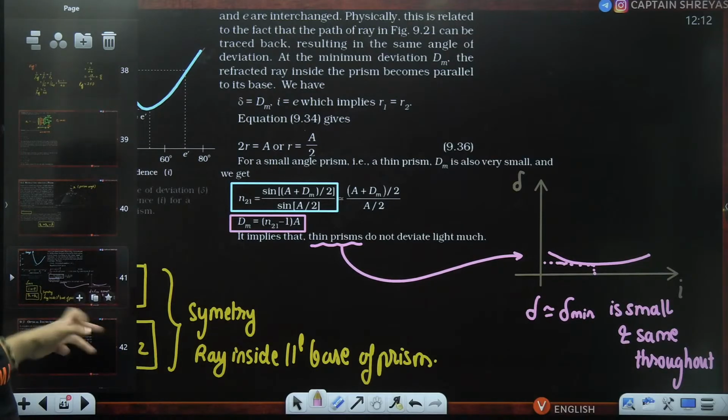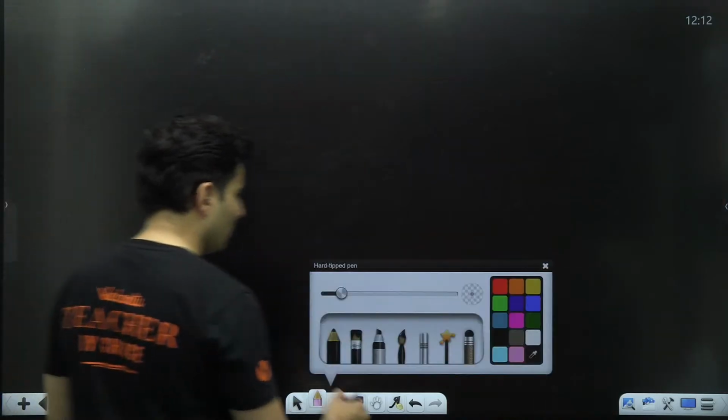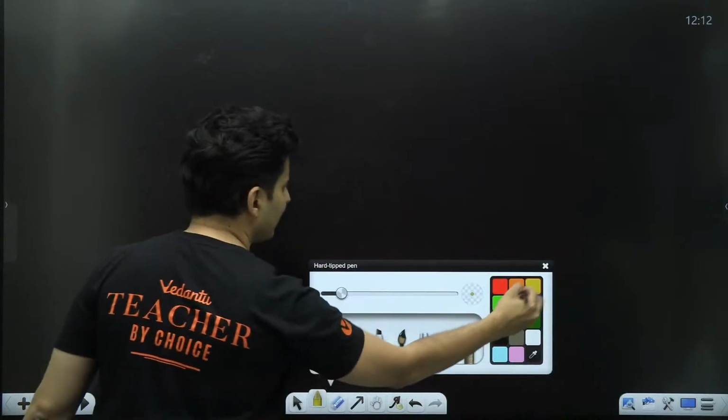Now, they have not given any questions over here, but if at all there was a question, how could it be framed?